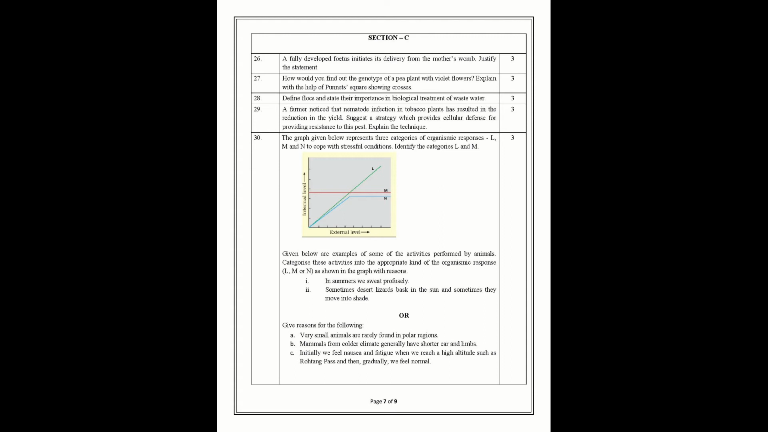Another thing that I have noticed is that not all questions are direct. Some questions have been twisted. So you have to be very clear with your concepts. Then only you will be able to attempt such questions.